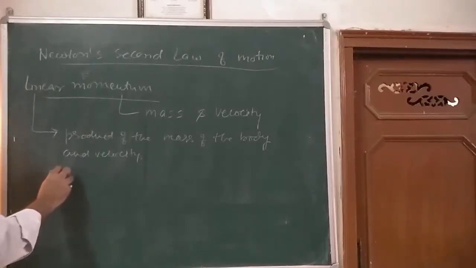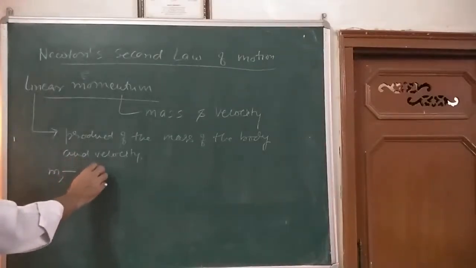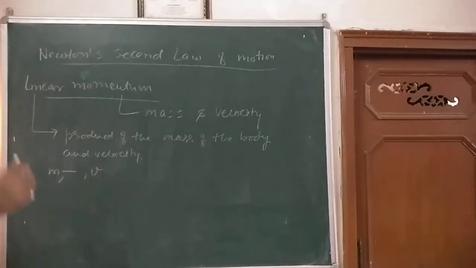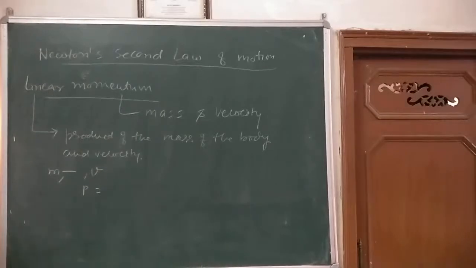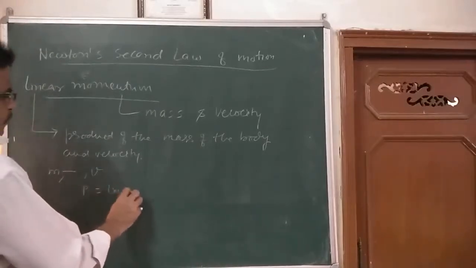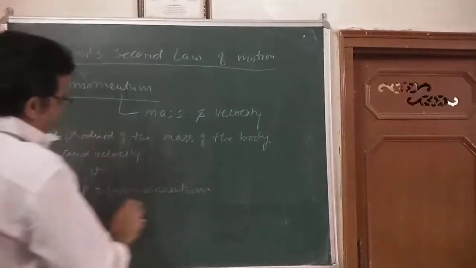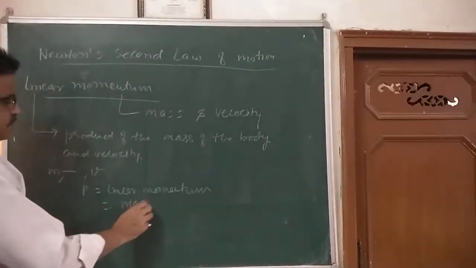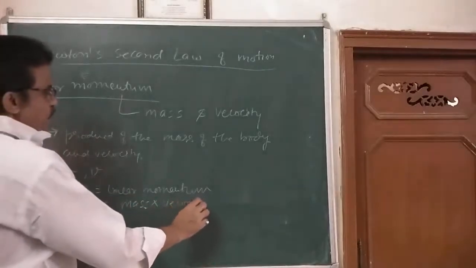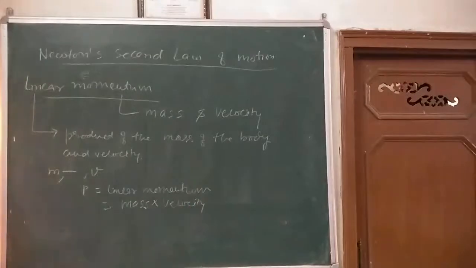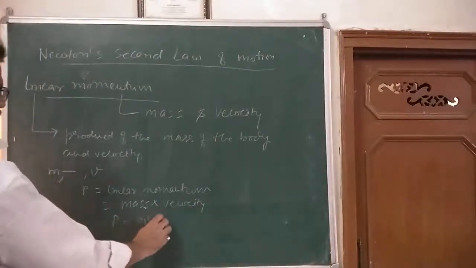Suppose m is the mass of the body, v is the velocity of the body, and p is the linear momentum of the body. The linear momentum of a body is equal to mass into velocity. I can say here p is equal to m into v.